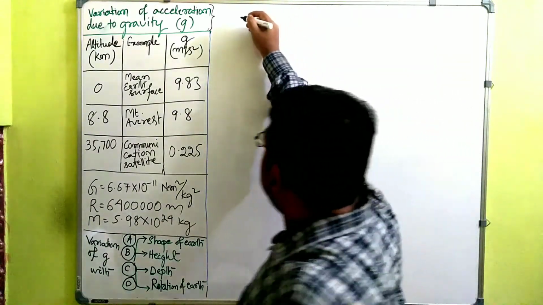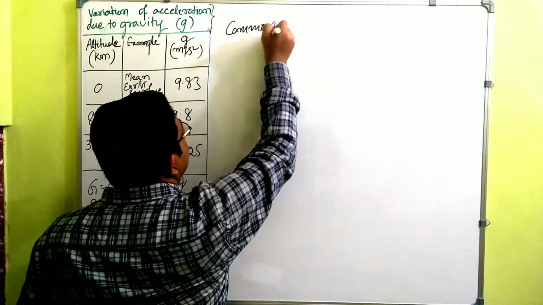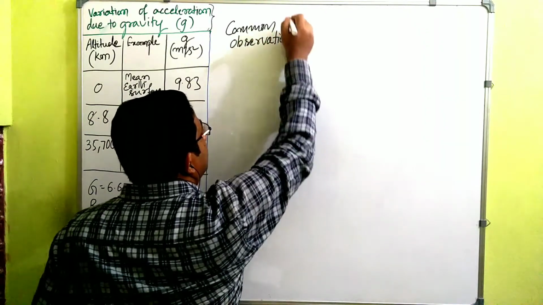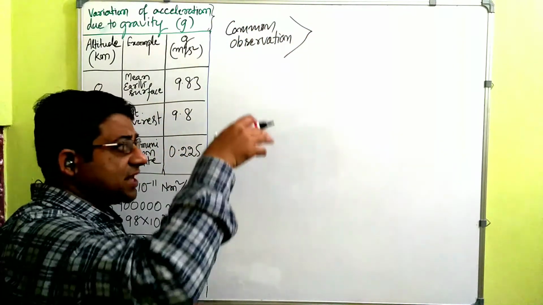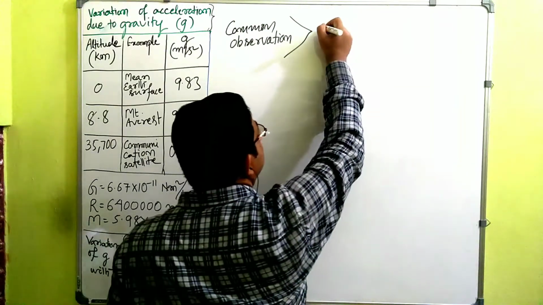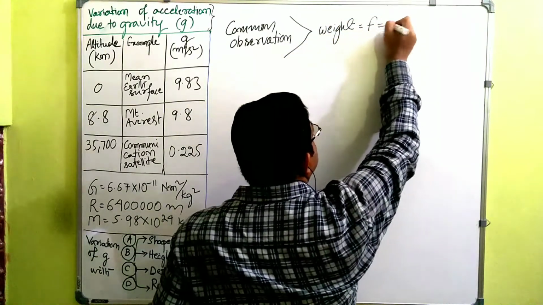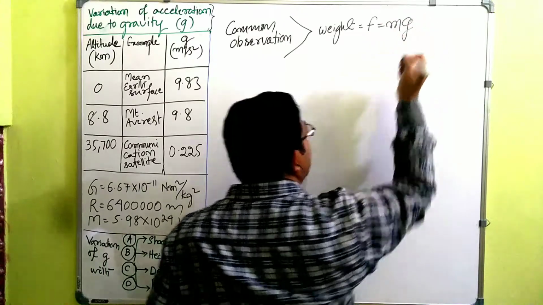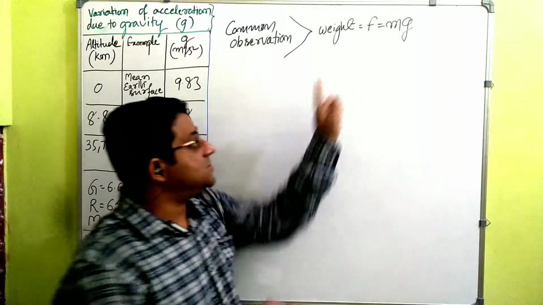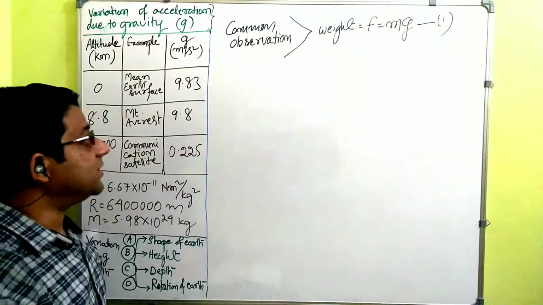Now see, as per common observation, if a body of mass m falls towards the earth's surface, it comes with a force, or what we call weight, equal to mass of the body multiplied by the acceleration due to gravity. Acceleration due to gravity symbol is g. So F is equal to mg. This is our common observation. Let's make some drama. Let's call it equation 1.